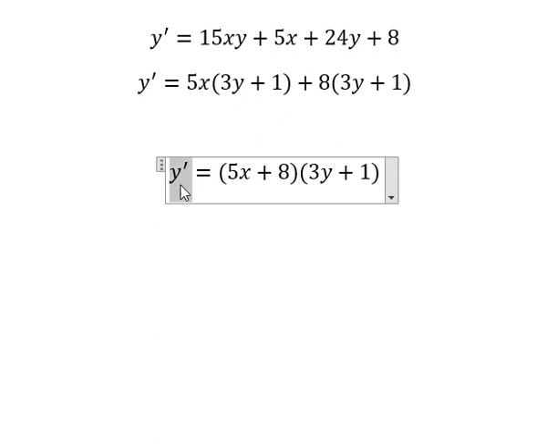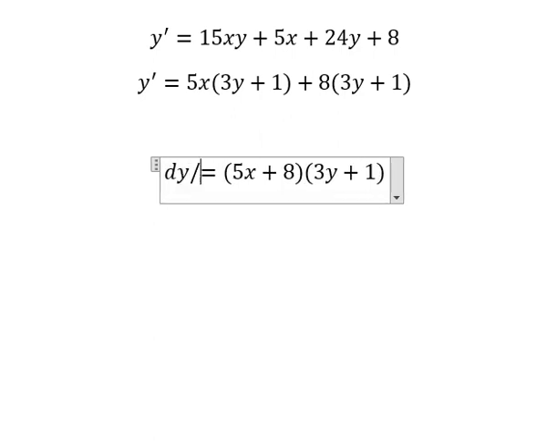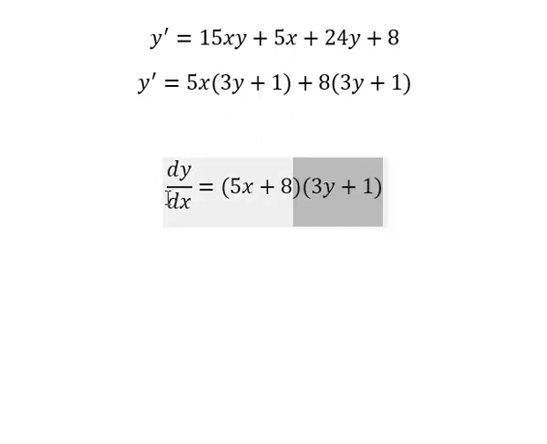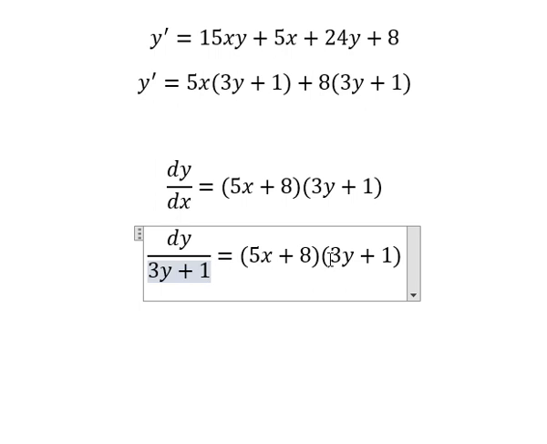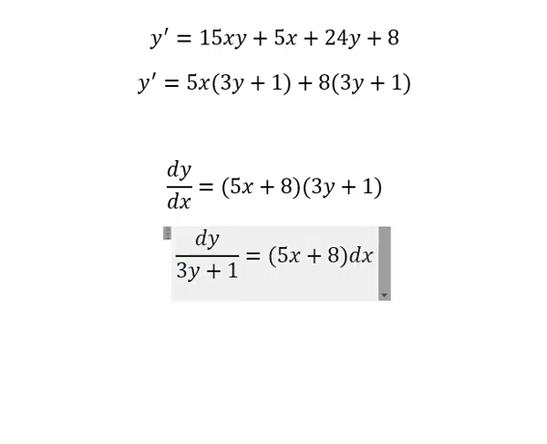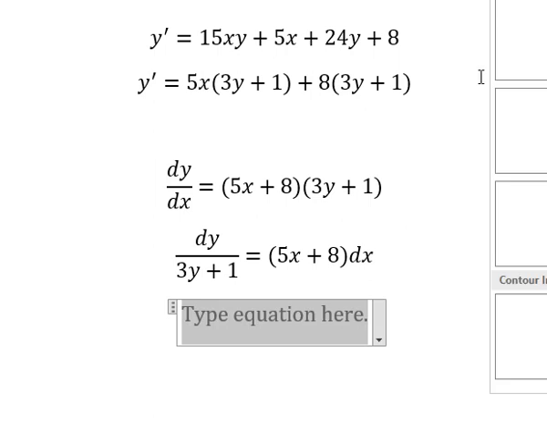This one is about dy over dx. So dx goes to the right, and this one goes to the left. Now we put the integration on both sides.